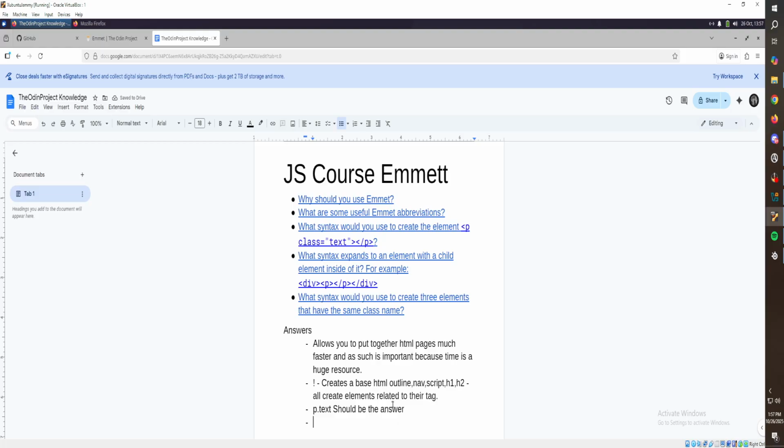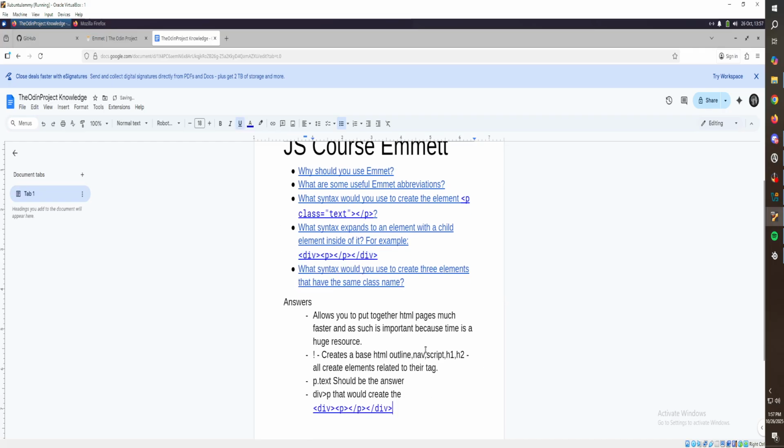Next up, so the fourth one. What syntax expands to an element with a child element inside of it? For example, div with a paragraph inside. What syntax expands? Okay, so they want a div. So we let's say we did a div, the child element of paragraph. That would create the div. I'm just gonna copy this again. Paste it here. Div dash paragraph would create a div with a paragraph inside of it.